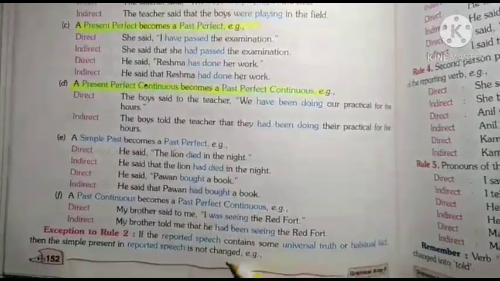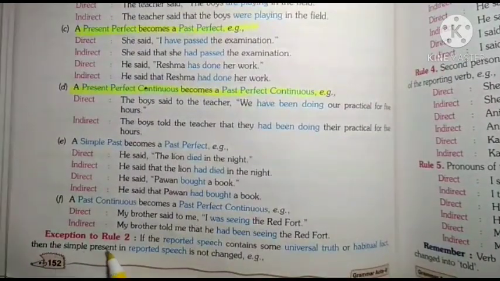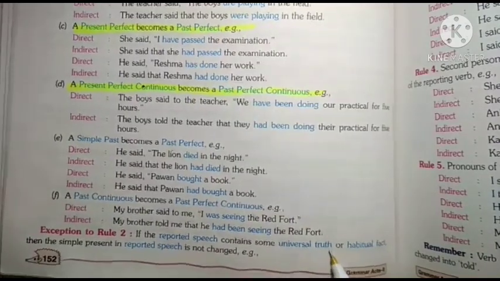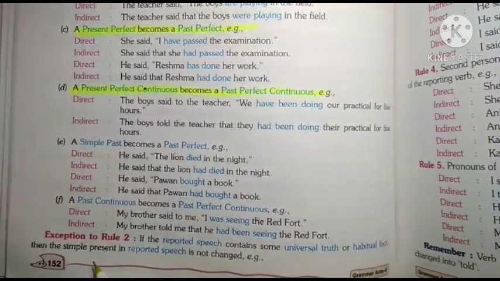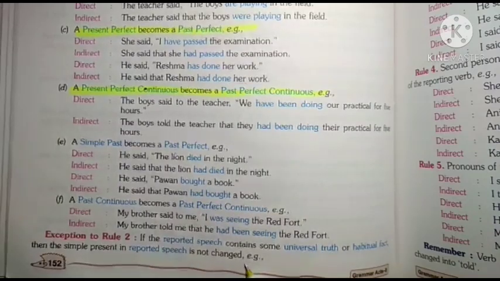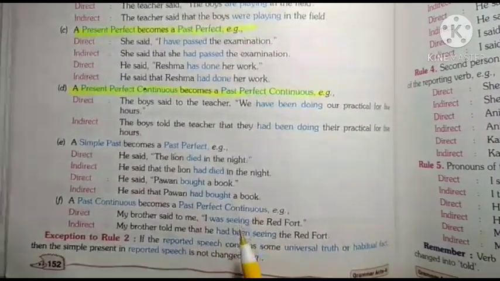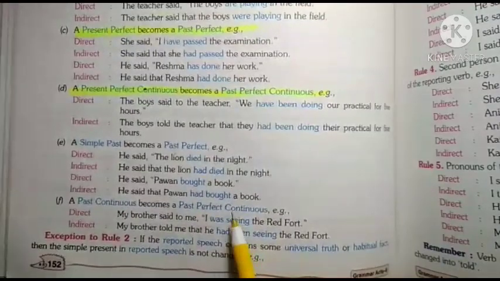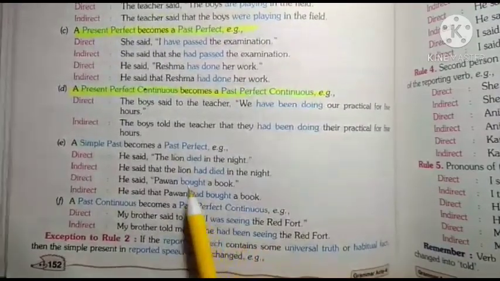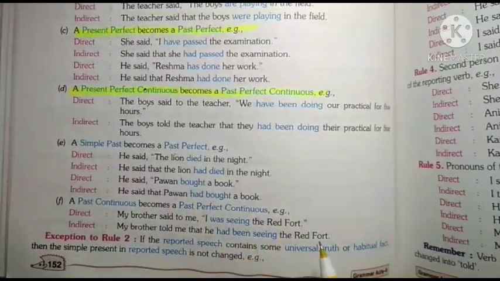Now some exception rules are given here. If the reported speech contains some universal truth or habitual fact, then the simple present in reported speech is not changed. If any universal truth, habitual fact, historical fact, or proverb is given in the part of reported speech, in this condition you will not change the reported speech.